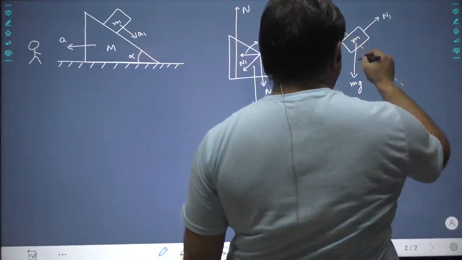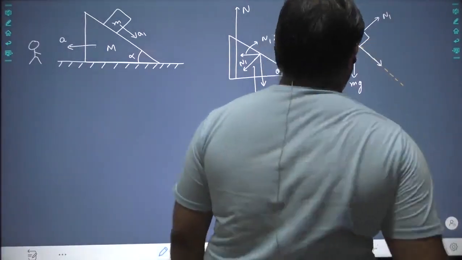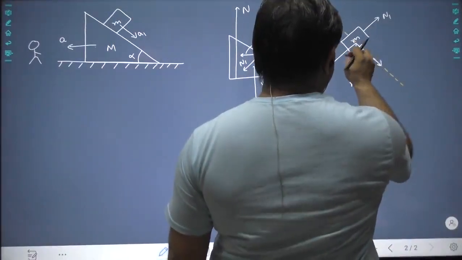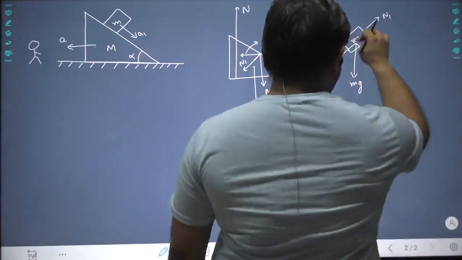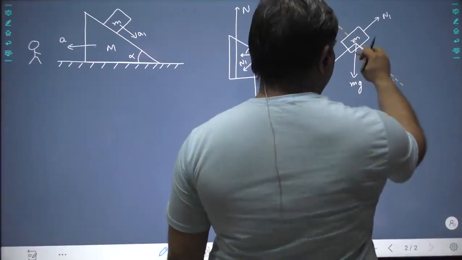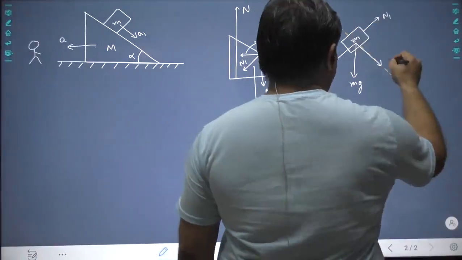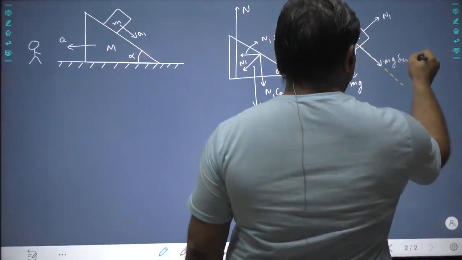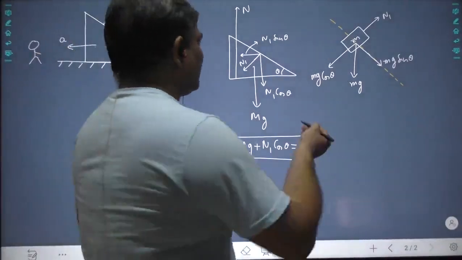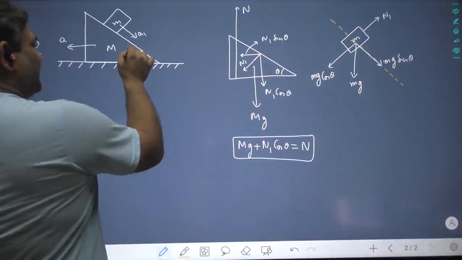So you have to break down mg along this and along this. This particular angle is theta, 90 minus theta, so this becomes theta. Please try to understand. This mg is like this, so this is on the wedge, so this 90 minus theta becomes theta, so this is mg cos theta, and this becomes mg sin theta. But theta or alpha? Alpha. So we have a lot of thetas, so let us make this as theta.